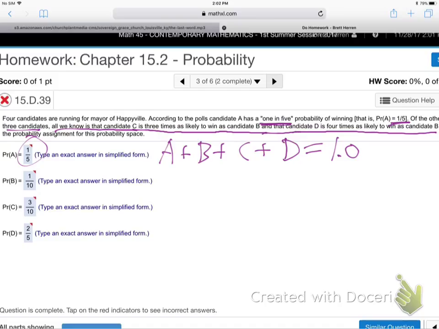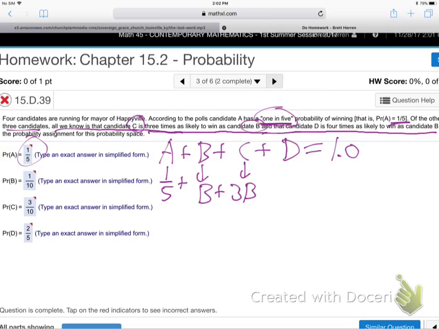So now let's take it slowly. It's saying candidate A is 1 in 5. So A is 1/5. Good so far. And then what does it say? Candidate C is 3 times B. So candidate C is 3B. You good with that? I'm taking those words: C is 3 times as likely as B. And B will just stay B. We don't know what that is.